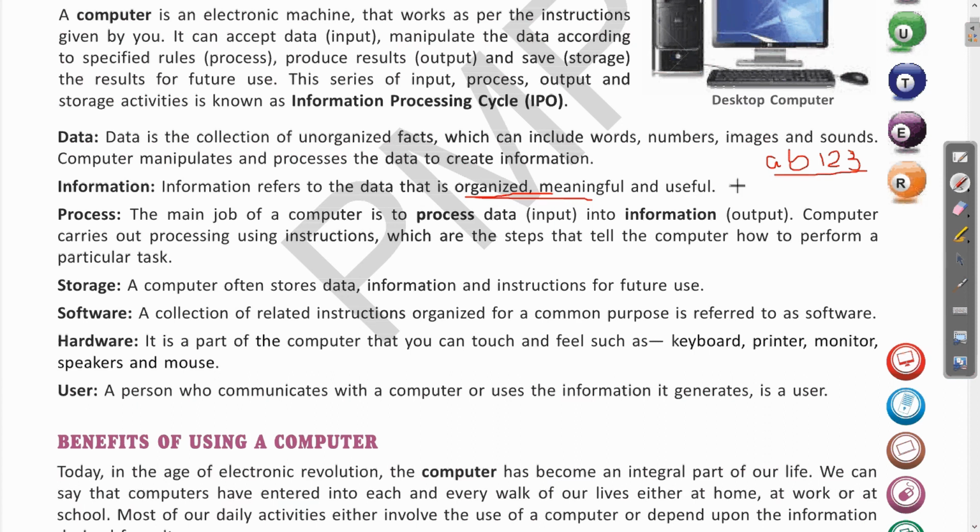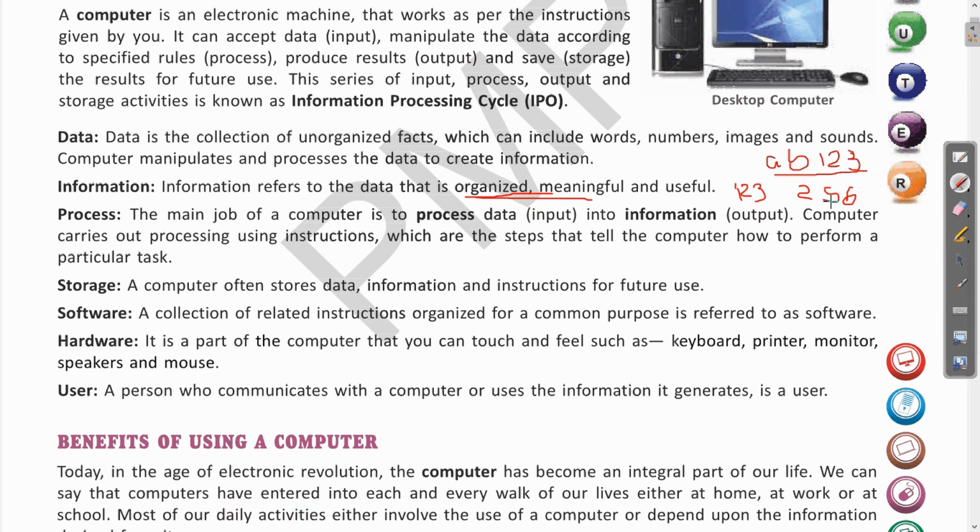So suppose you are writing 123, then another number like 256. So this way, these are different numerical numbers. So suppose you are saving this data in an Excel sheet and you are saving this as the numbers obtained by different students. Clear? So now this number has a meaning. So in this case, this data will be called as information because it is meaningful and organized data.